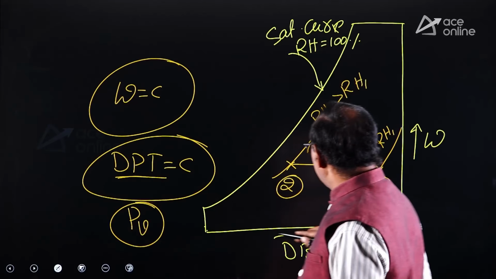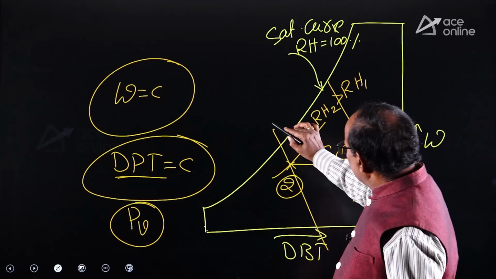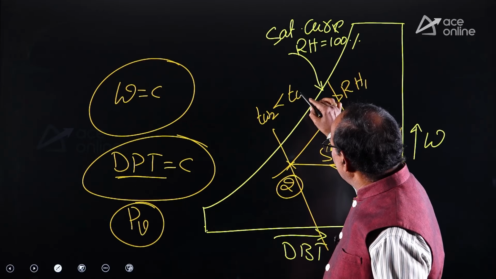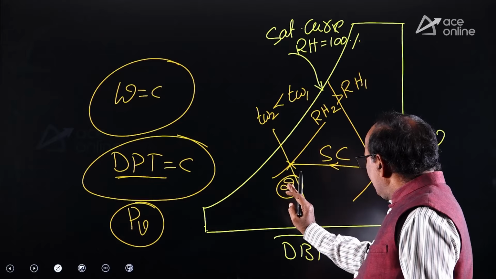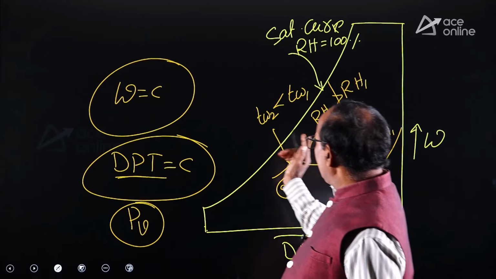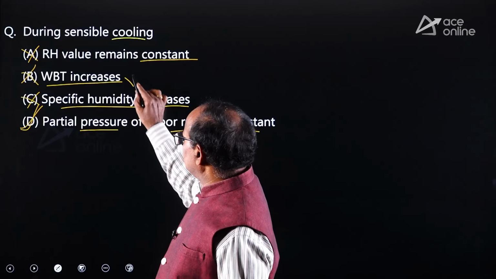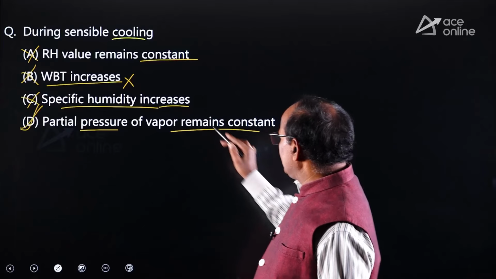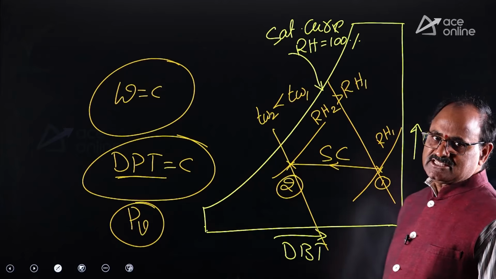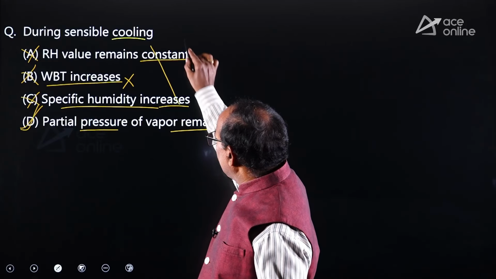Wet bulb temperature. Look at the wet bulb temperature. This is the wet bulb temperature at state 1. This is the wet bulb temperature at state 2. The wet bulb temperature at state 2, TW2, is less than TW1 because the wet bulb temperature value increases from bottom left to top right. So during the sensible cooling process, the wet bulb temperature decreases, but the option says it increases. That's why it is not correct. Specific humidity increases? No, specific humidity remains constant during the sensible cooling process and sensible heating process. Therefore, the first three are absolutely wrong.